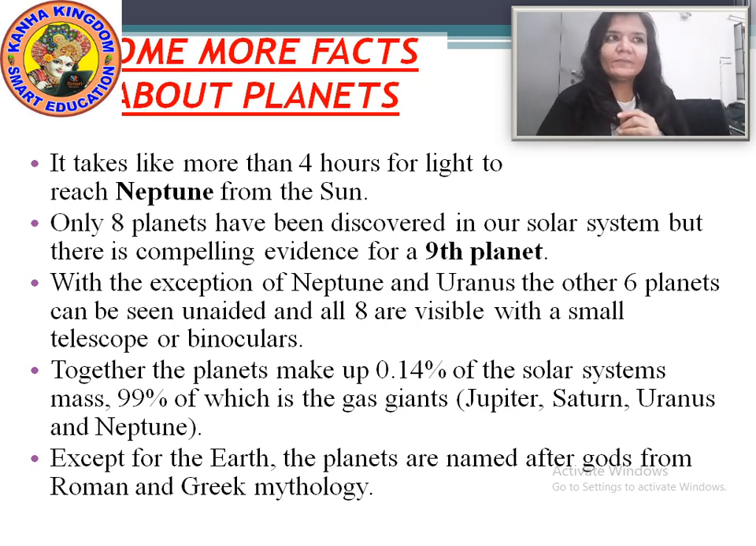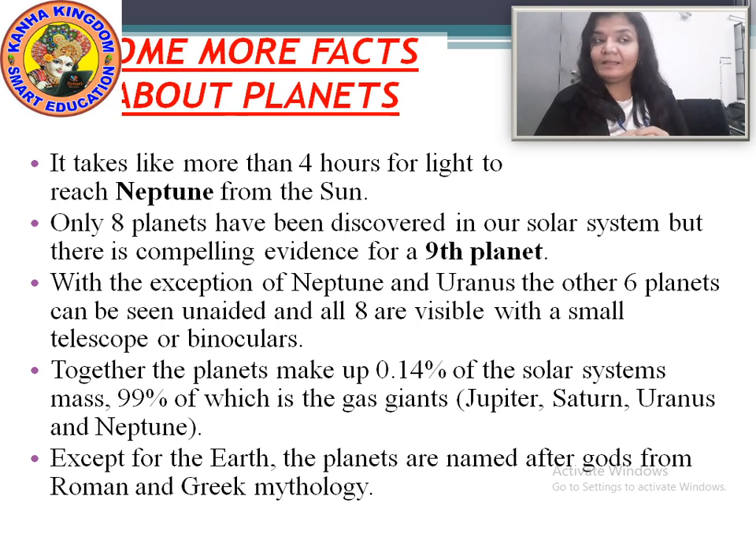Now some other facts. It takes more than 4 hours for light to reach Neptune from the Sun. The sunlight reaches Neptune in more than 4 hours, and on our Earth, it takes 8 minutes and 56 seconds. But the sunlight reaches Neptune in more than 4 hours. Next,